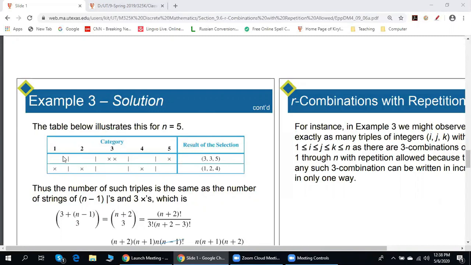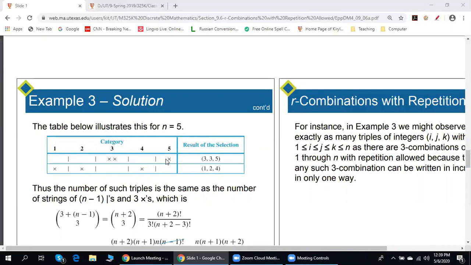How many bars does any of such strings have? That'd be n minus 1, well, in our particular case, 4. Obviously 4. 1, 2, 3, 4. How many crosses? 3. So no matter which triple we have, we always have 4 bars and 3 crosses, correct?